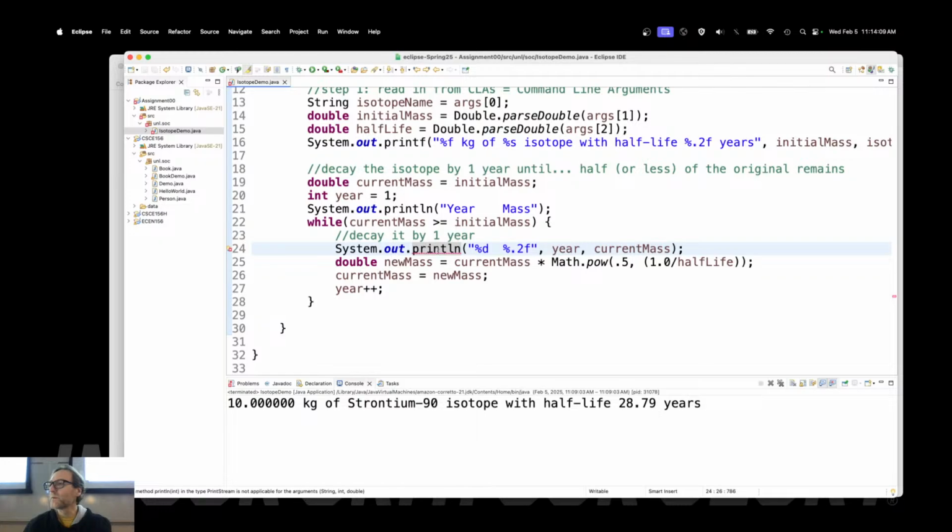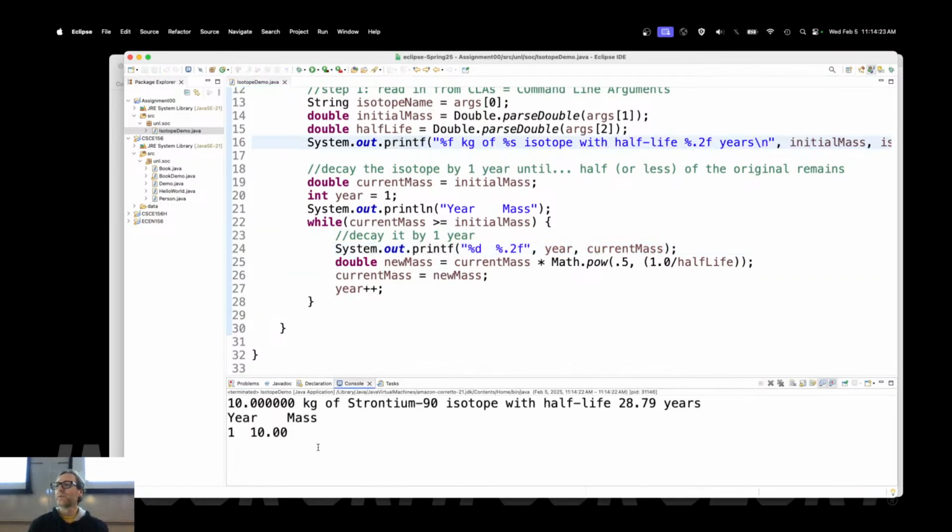Wait, println. What are you complaining about? Oh, that's right. It should be printf. There we go. All right. Didn't work, did it? Let's go with end line there because it's not looking pretty. But there we go. Right. So what happened there?